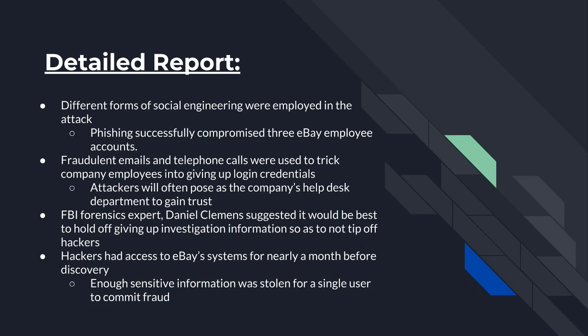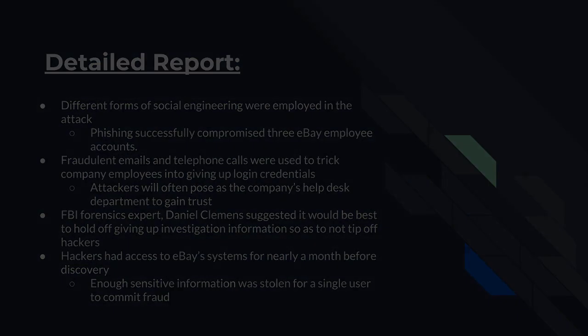And an FBI forensics expert, Daniel Clemens, suggested that it would be best to hold off giving up investigation information so as to not tip off hackers. That way they don't close any back doors that they still have in eBay systems. Hackers had access to eBay systems for nearly a month before discovery. Enough sensitive information was stolen for a single user to commit fraud.